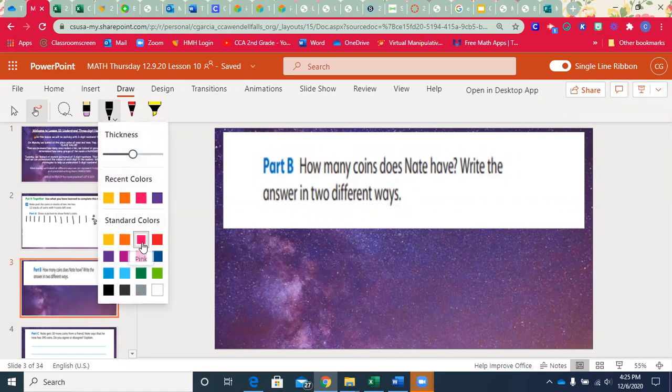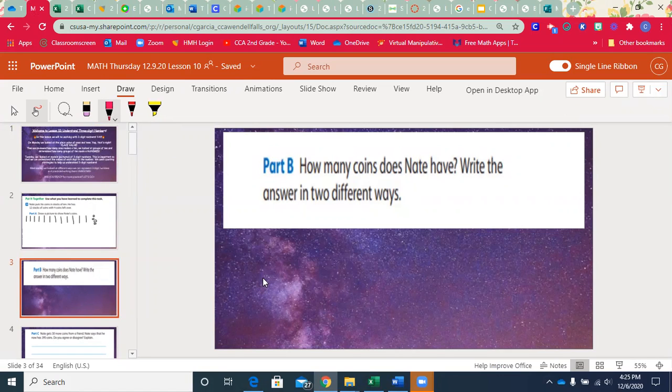Let me change the color. I'll use pink this time. We have filled out equations like this where we've said a number of 10s plus a number of 1s.